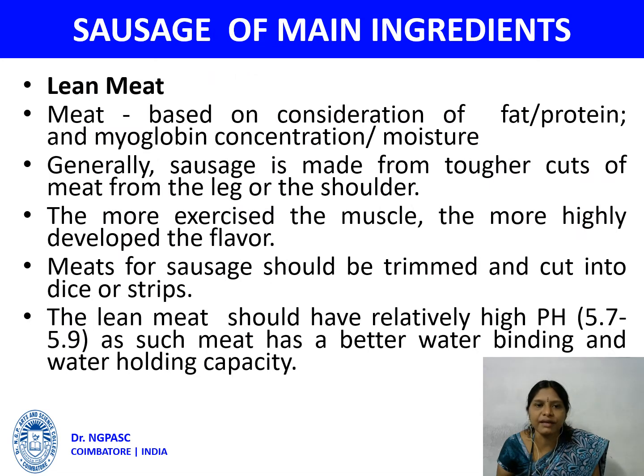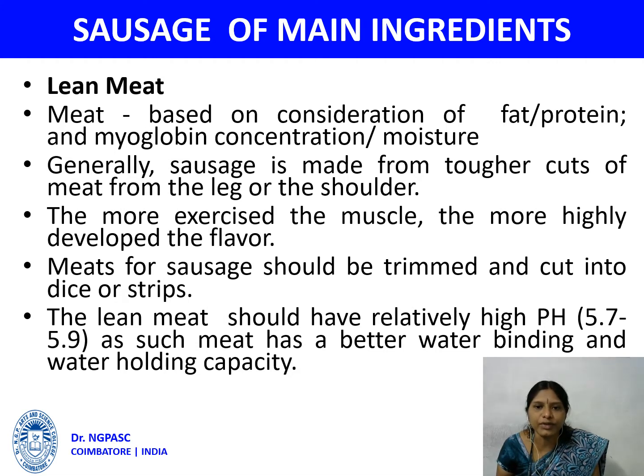Main ingredients of sausage. The lean meat. The meat is judged based on the concentration of fat, protein, and myoglobin. The moisture content also plays a predominant role. Generally, sausage is made from tougher cuts of meat from the leg or the shoulder. The more the muscle is exercised, the more highly developed the flavor.